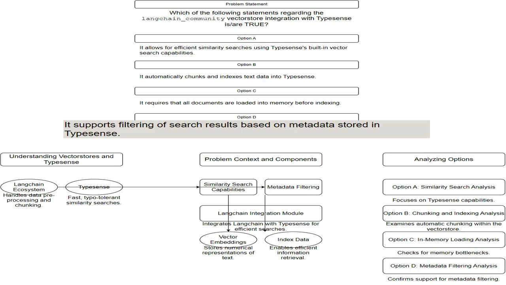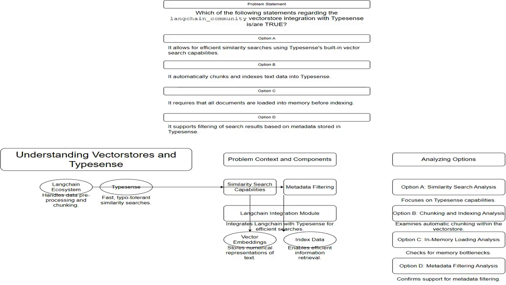The integration of LangChain with Typesense allows users to refine search queries using metadata, enhancing search result relevance. This functionality becomes crucial in scenarios requiring precise data retrieval based on specific criteria, such as document type or creation date. Now, let's delve into vector stores and Typesense.